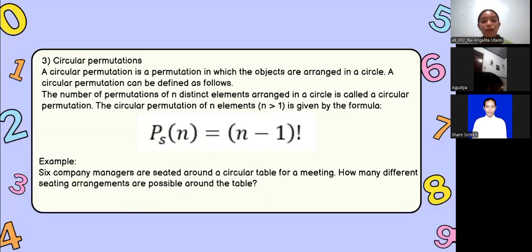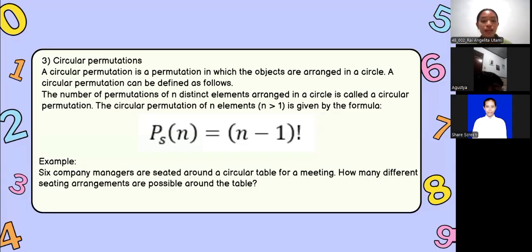The last type of permutation we will discuss is the circular permutation. This is used when objects are arranged in a circle, like people sitting around a round table. Is the formula different from the linear ones we just learned, miss?